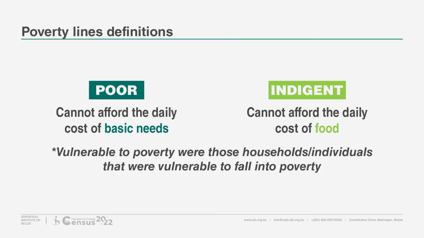Poverty lines definitions. Again, all definitions were the same as those used in the 2009 study. The poor were those households or individuals that could not afford the daily cost of food and non-food items. The indigent were those households or individuals that could not afford the daily cost of food. Vulnerable to poverty were those households or individuals that were close to the poverty line, being one economic shock or natural disaster away from falling into poverty.